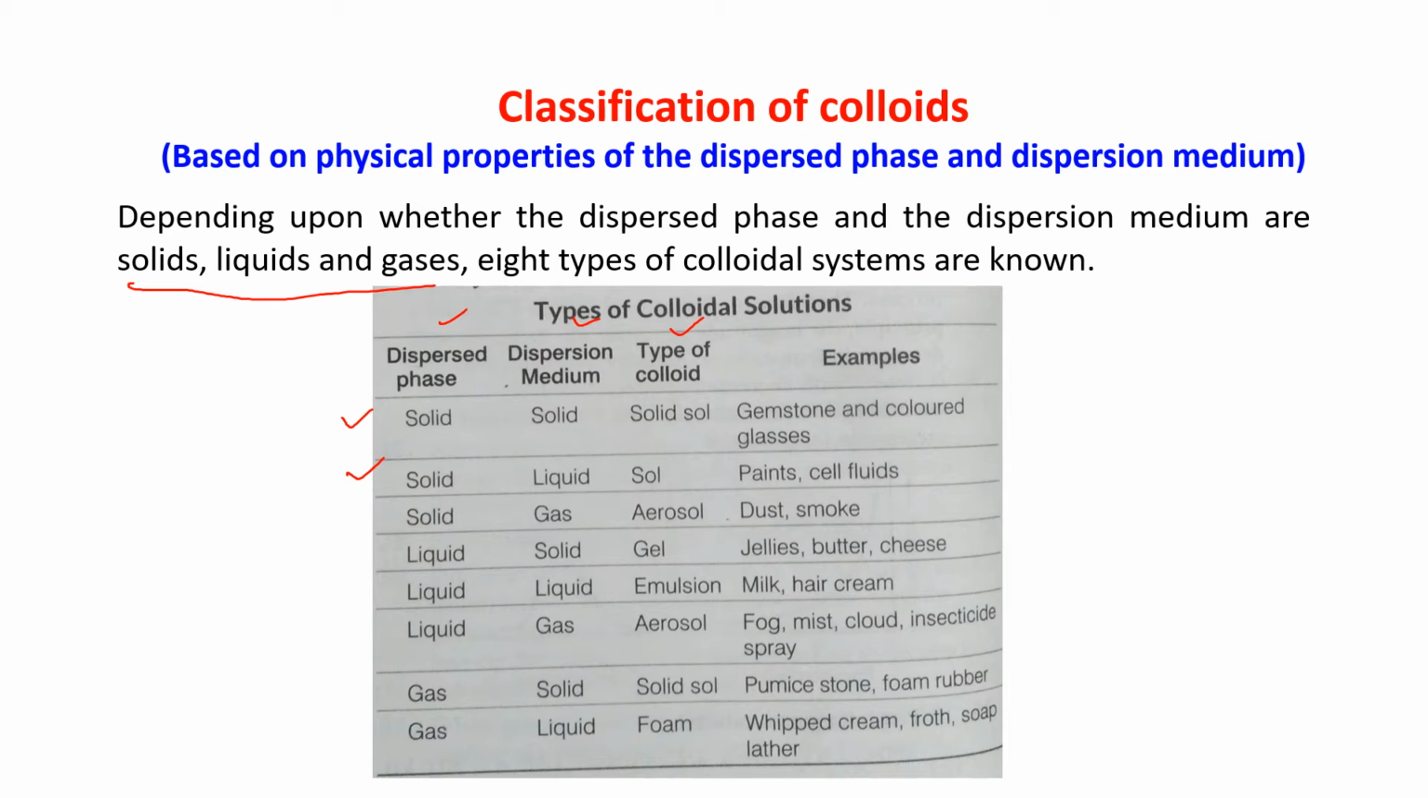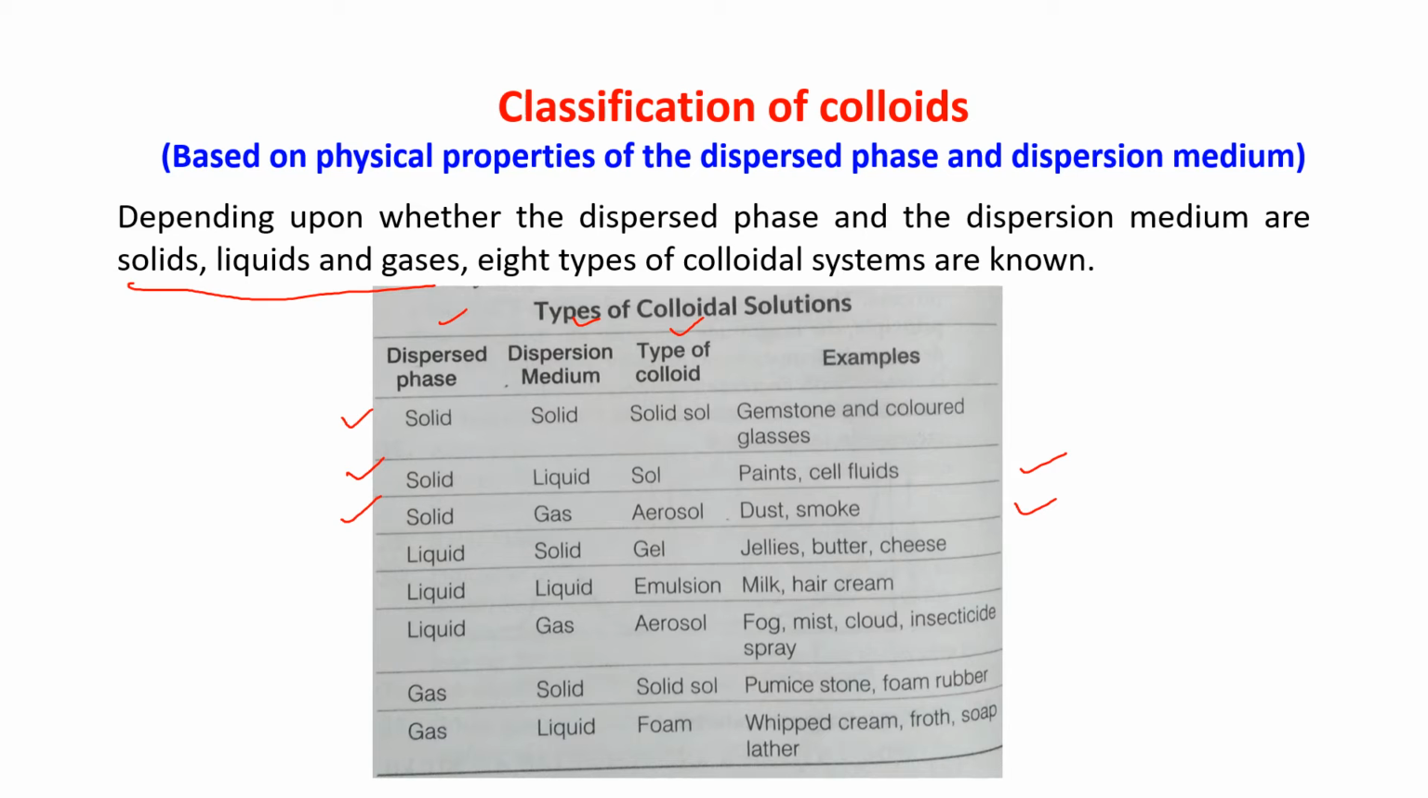Second one is solid in liquid. The dispersed phase is solid and the dispersion medium is liquid. The type of colloid is known as sol. The examples are paints, cell fluid, etc. Third one, solid in gas. They are known as aerosol. The examples are dust and smoke.